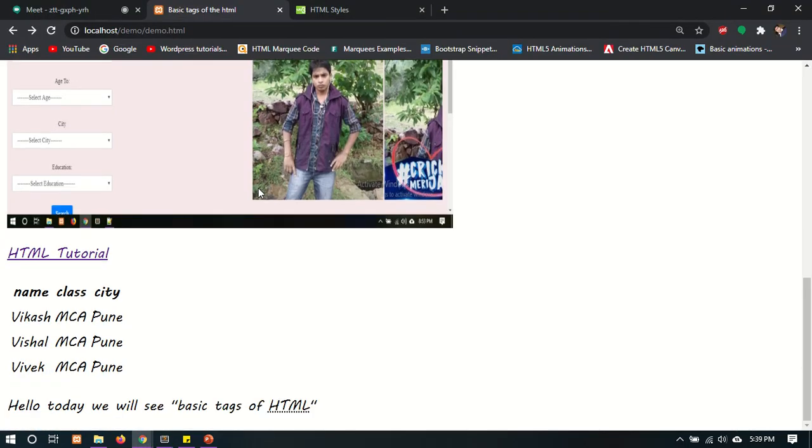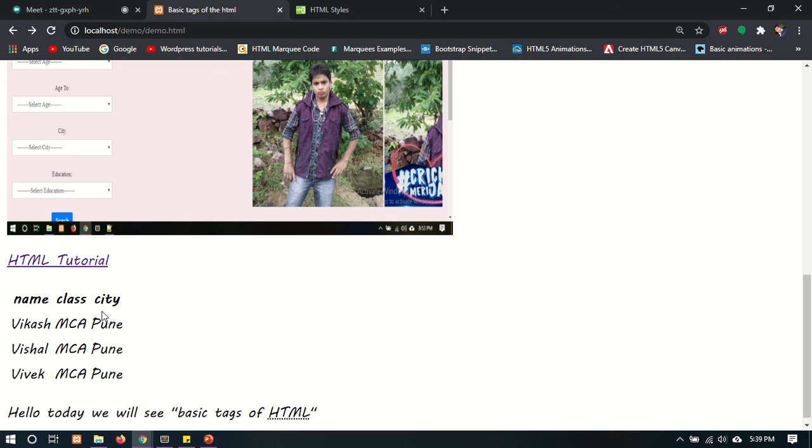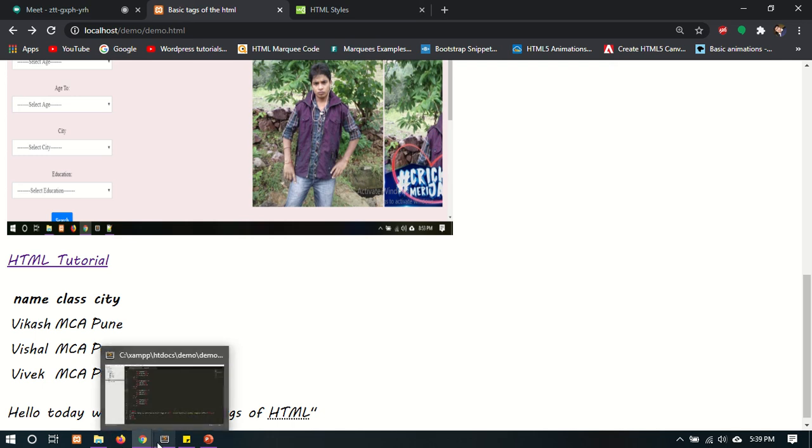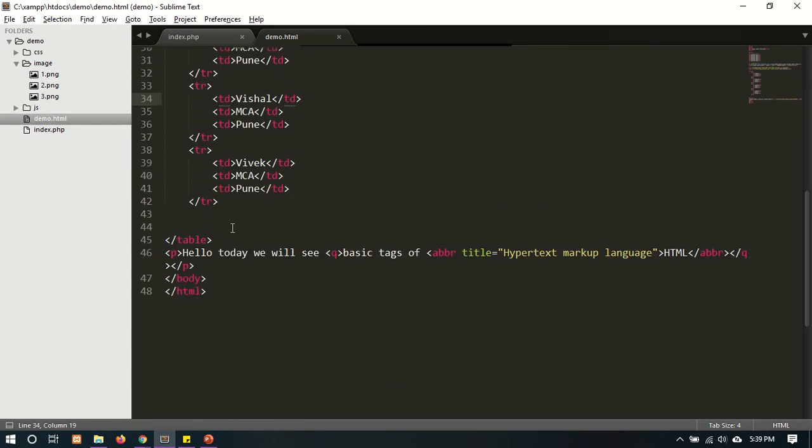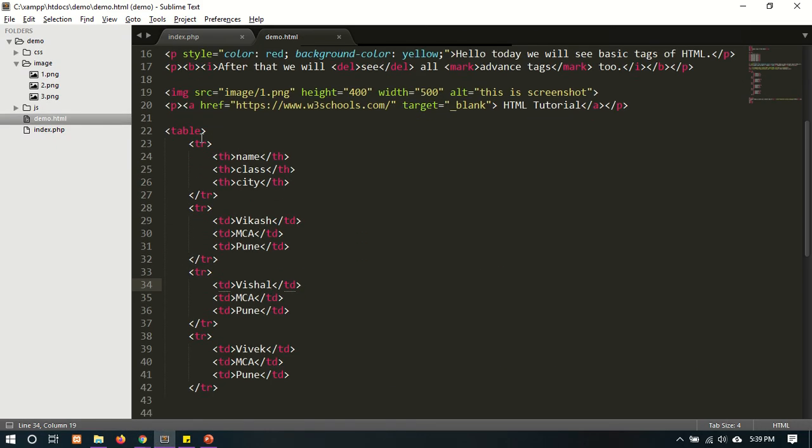Now we are going to set the border of the table, there is no border on this table. So we cannot identify whether this is a table or anything else. For setting the border, there is a border property. We are going to use the style tag here.